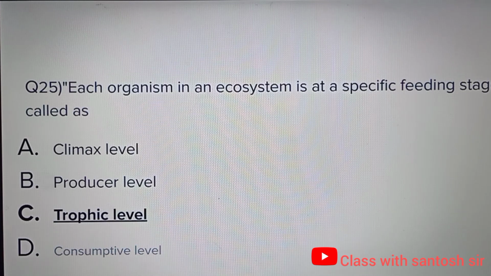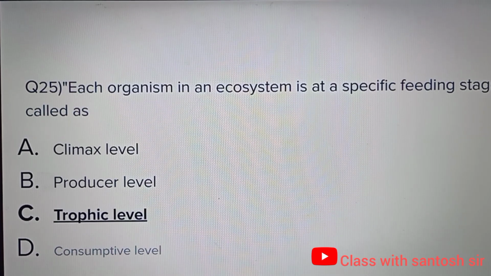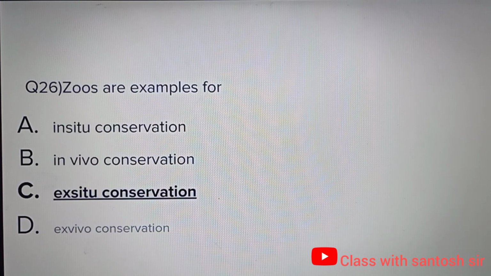Next, each organism in an ecosystem is at a specific feeding stage called as climax level, producer level, trophic level, or consumptive level. Correct answer is trophic level, option C. Next, zoos are examples for in situ conservation, in vivo conservation, ex situ conservation, or ex vivo conservation.